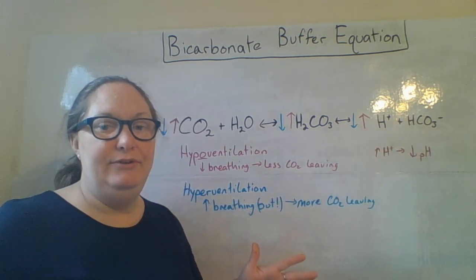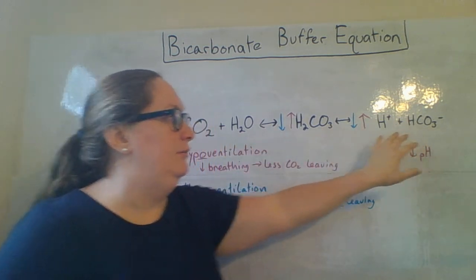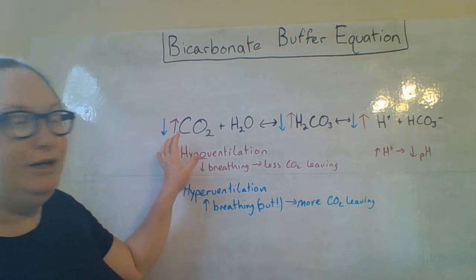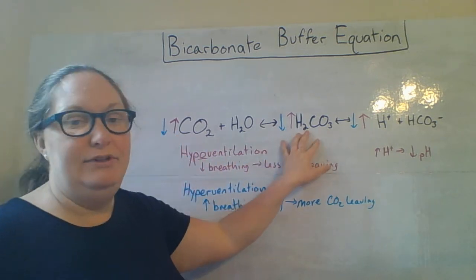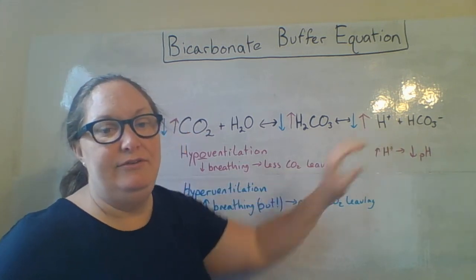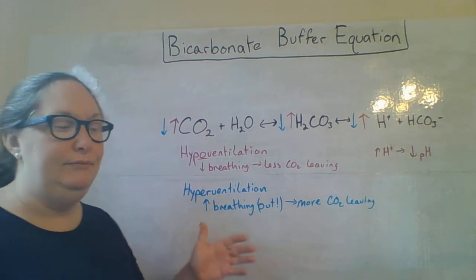Does that make sense? It's going to increase the products if I have more reactants. If I have less reactants, less carbon dioxide, I'm going to have less carbonic acid and less hydrogen ions. Does that make sense?